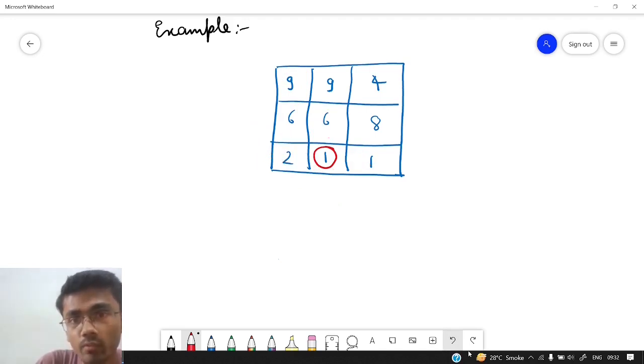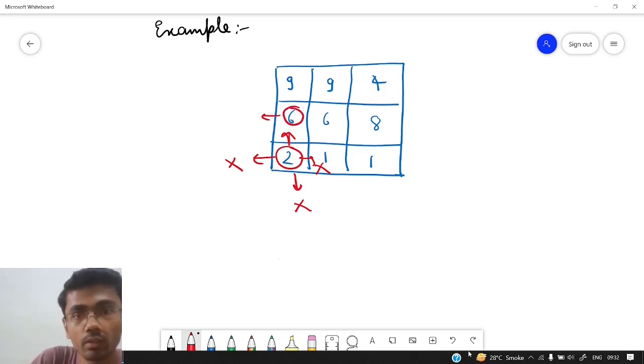We have chosen 1 as a starting point here. Now let us take 2 as a starting point. From 2 I can try going in all four directions. I can't go here because it is out of bound, I can't go here because it is out of bound, and this one is not in increasing format. The only possible path is here. Now from 6 I can go here, here, here or here. I can't go here because it is not in increasing format, here also not increasing, and here it is out of bound. The only possible path is 9.